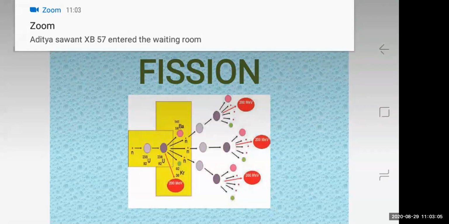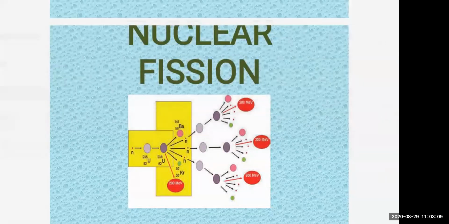In your textbook, page number 50, there is a flow chart of the nuclear power plant. Just go through it, students. A nuclear reactor will be there for nuclear fission. And what is the main fuel to be supplied here? Put it in the chat box, students. Which fuel do you have to supply here first? Uranium or plutonium. That is the main fuel to be supplied.